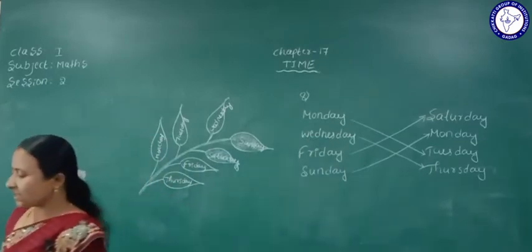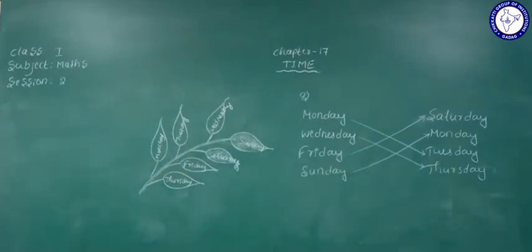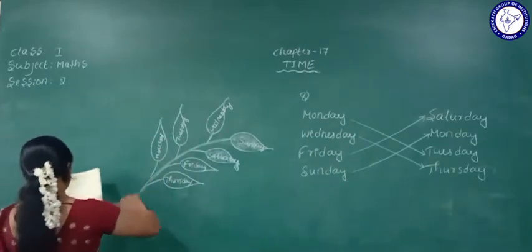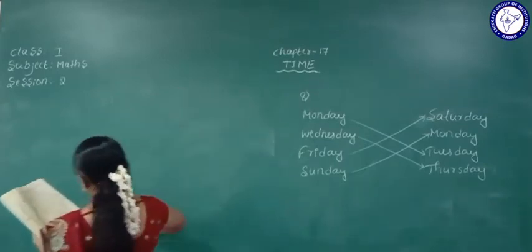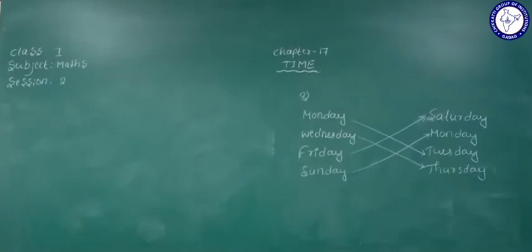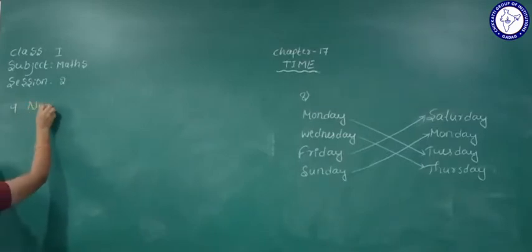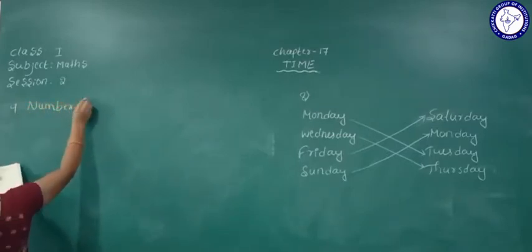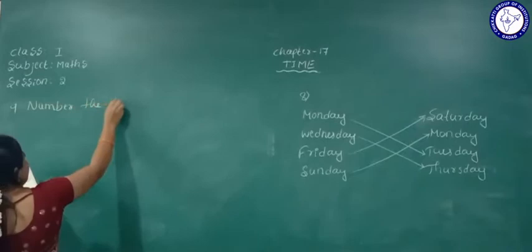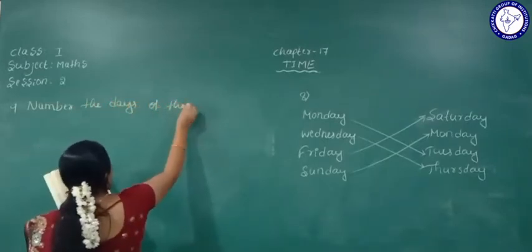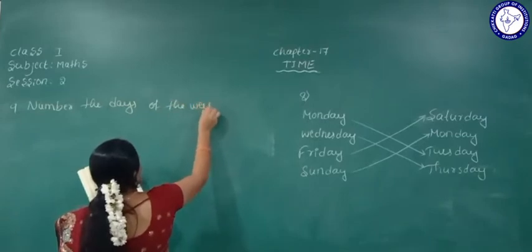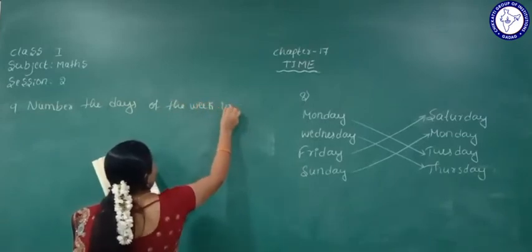Yes, next one they have given here, that is the 9th one, number the days of the week in order.